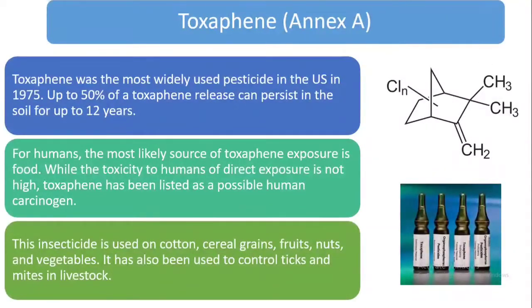Now the toxaphene. Toxaphene was the most widely used pesticide in the US in 1975. Up to 50% of toxaphene released can persist in the soil for up to 12 years. The most likely source of toxaphene exposure is through food. This insecticide is used on cotton, cereal grain, fruits, nuts, and vegetables. It has also been used to control ticks and mites in livestock.